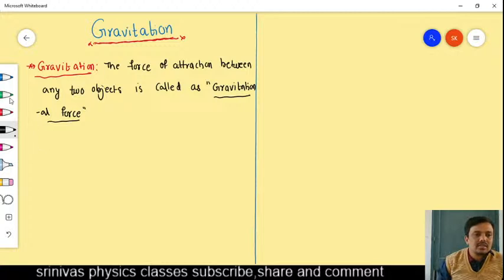Now, in this gravitation chapter, what are we going to discuss? We are going to discuss how planets revolve and what the speed of the planet is, what satellites are, how many types of satellites there are, and with how much force Earth attracts other objects, and some properties regarding the gravitational force. Okay, the universal law of gravitation and some other topics we are going to discuss.